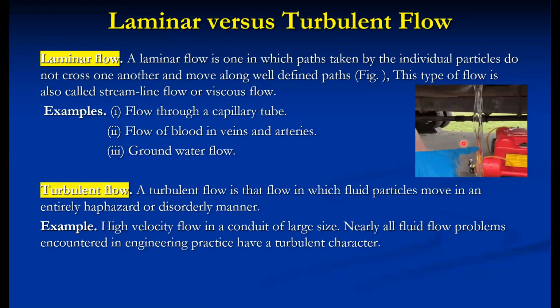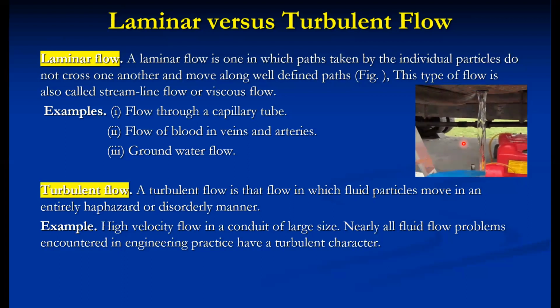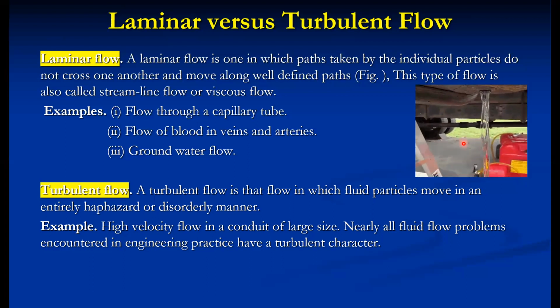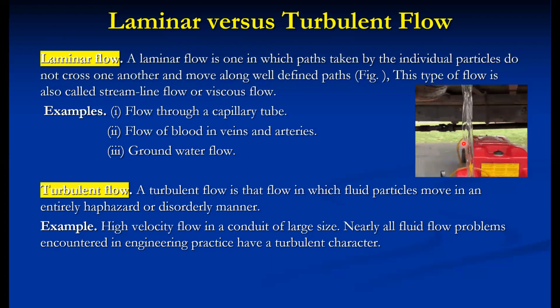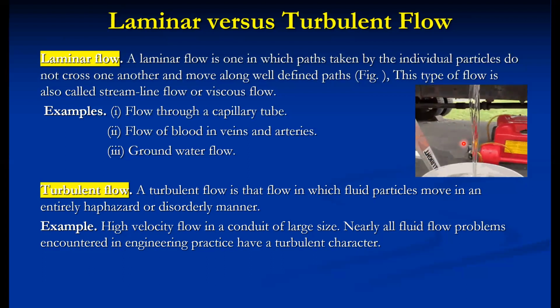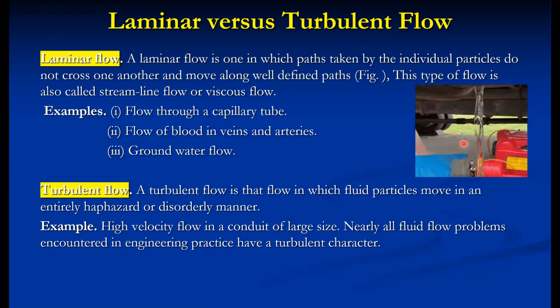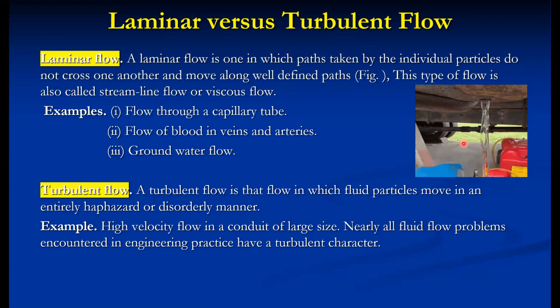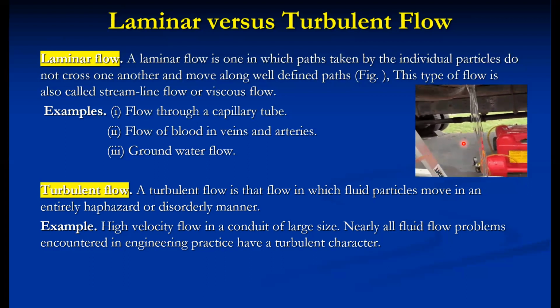There are separate topics for laminar and turbulent flow, especially unit number 4 and unit number 5, which are mainly related to laminar and turbulent flow characteristics. There we will study in detail. Generally in fluid mechanics, flow analysis takes place with the help of these two types of flow, laminar and turbulent.